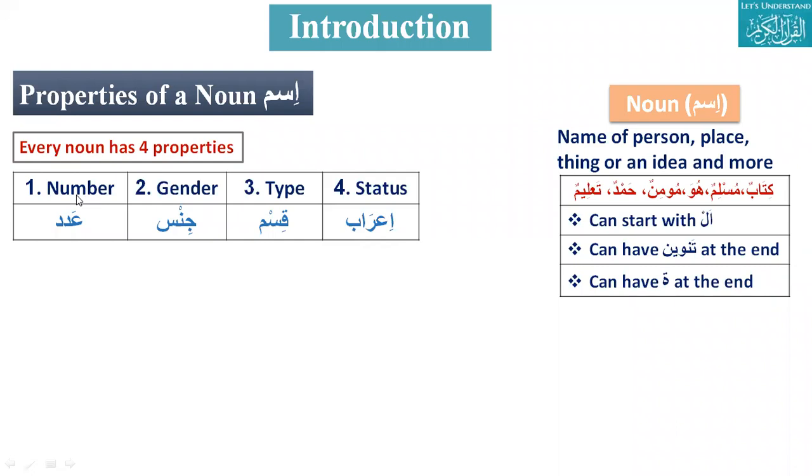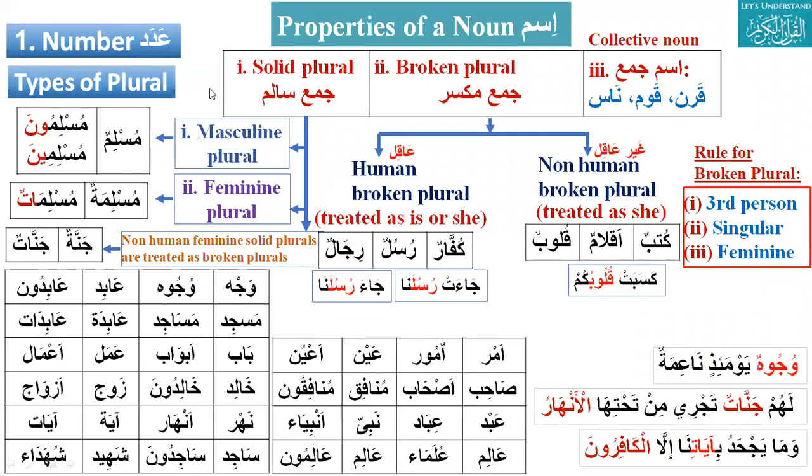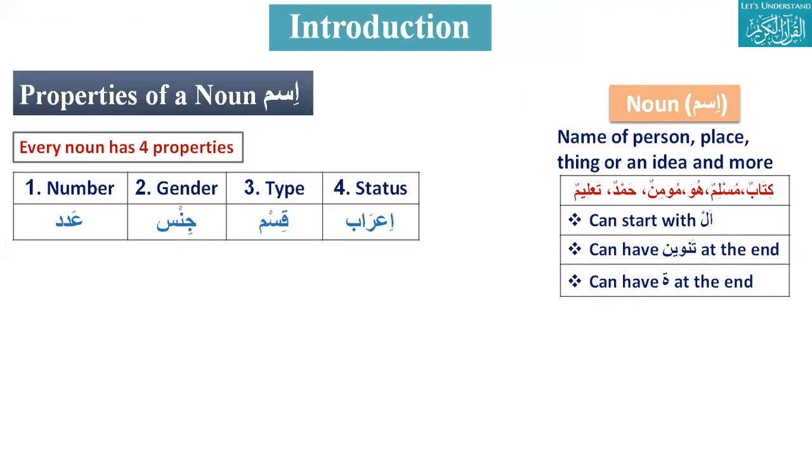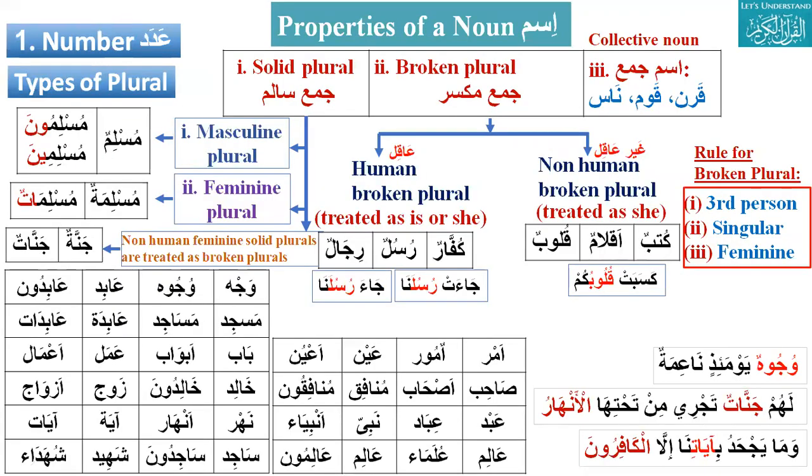When we say ism can be in case of number, it can be singular, dual, and plural. And how many types of plural? 2. Name them. Solid plural and broken plural.